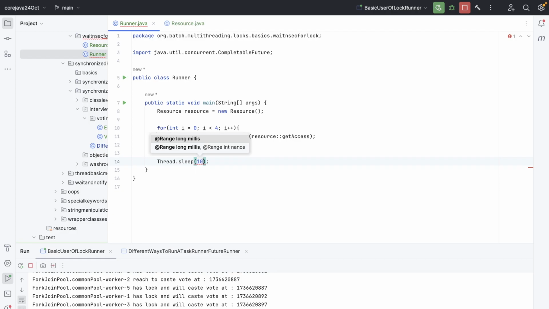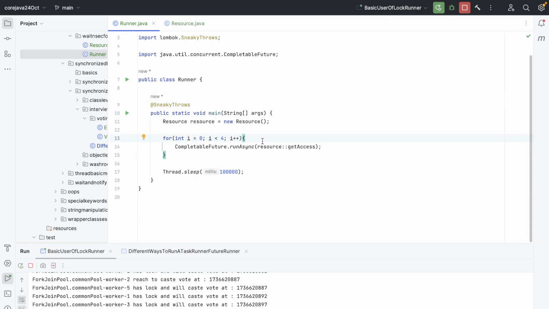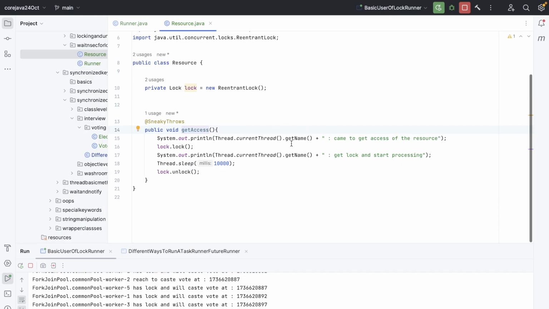And because the single task is of, let's write undefined seconds wait sneaky throws. Visible? We are doing nothing, just a resource. We are calling the method of a resource, and a thread will try to get the resource. Every thread will come at line number 15, but line number 17 will be executed by a single thread, and that thread will wait for 10 seconds. Cool. After 10 seconds another thread will get the resource, right? Visible? Yeah. Okay, let's run the code now.